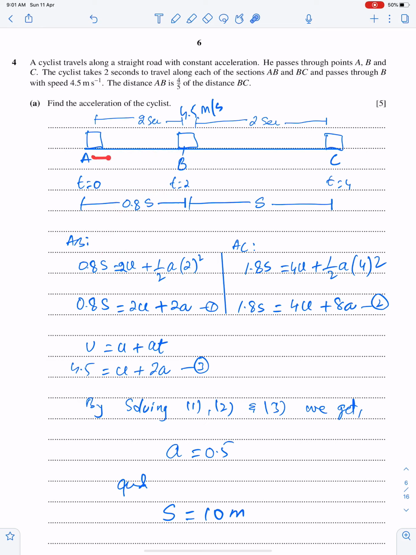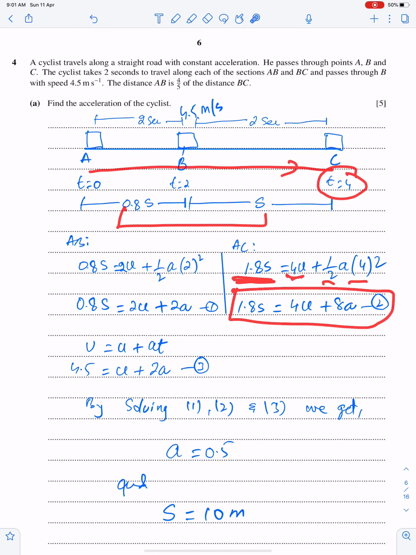Now consider motion from A to C. Don't consider motion from B to C. Consider the motion from A to C. So this total distance is 1.8 s, and the total time is 4, half a 4 square. This is equation number 2.